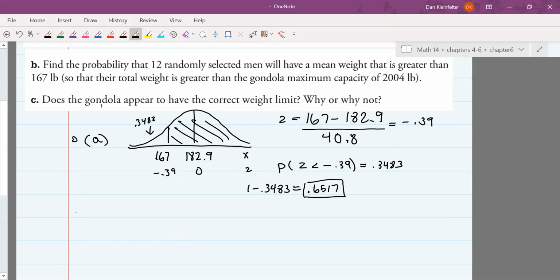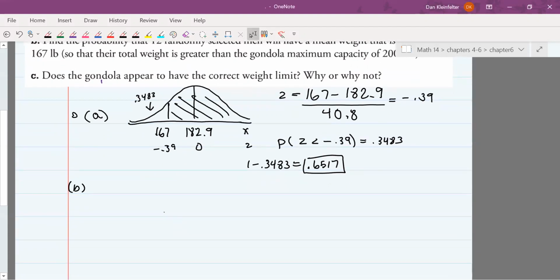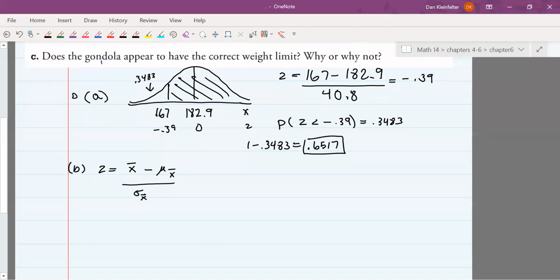Only now, we're looking at a group of 12 people, so that affects how we calculate the Z-score. We are comparing our sample mean, the mean of those 12, against the mean of the sample means. And then we have the standard deviation of the sample means below.